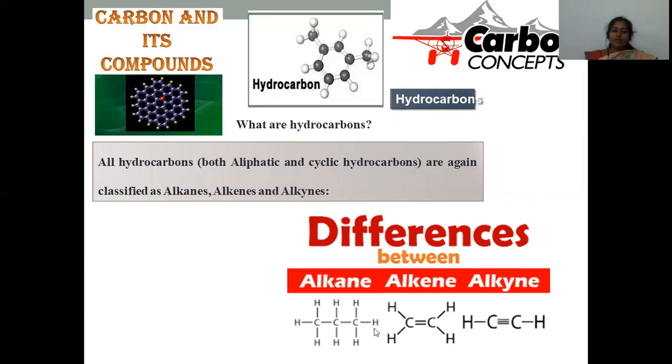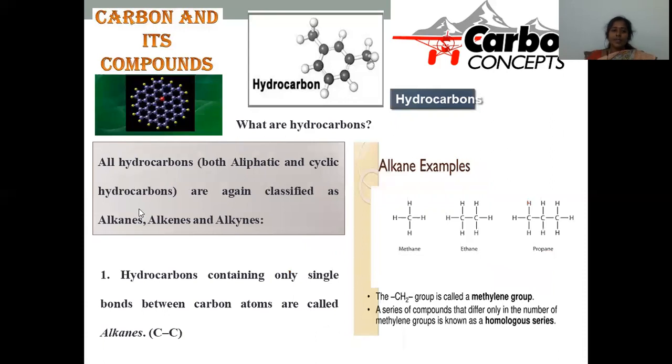Here you can clearly observe all the carbons joined together by a single bond linkage, called a covalent bond. Alkenes are joined by a double bond, one sigma bond and one pi bond. When alkynes are taken, one sigma bond and 2 pi bonds are associated in the compound. In this manner, alkanes, alkenes and alkynes are the further categorization of open chain as well as cyclic compounds. Let us go one by one.